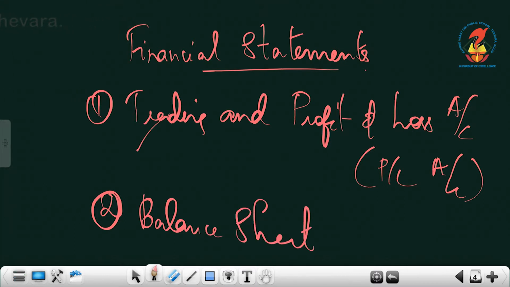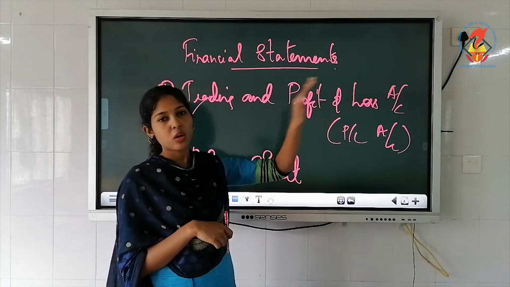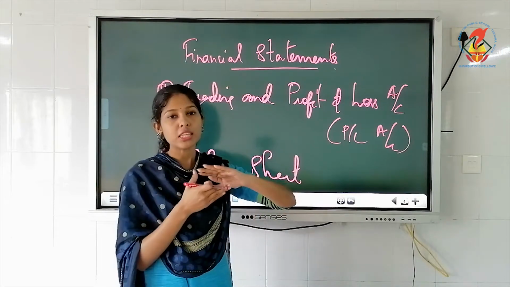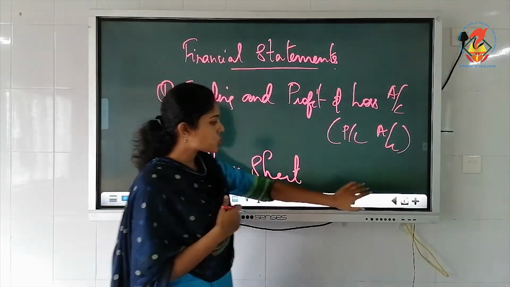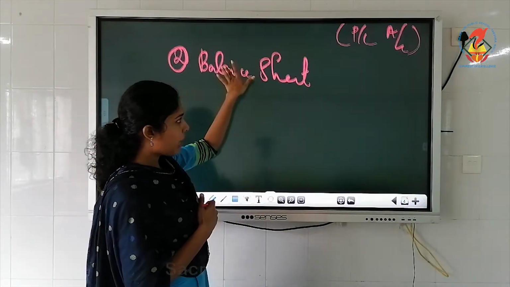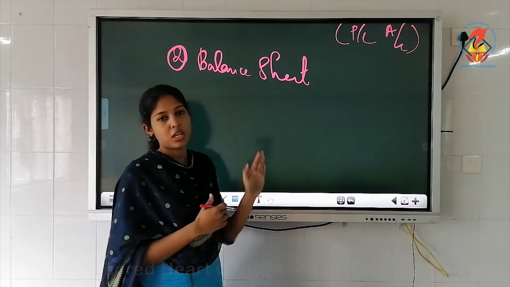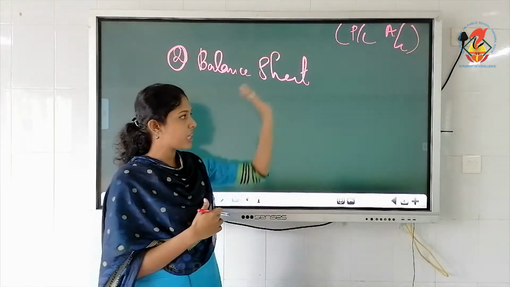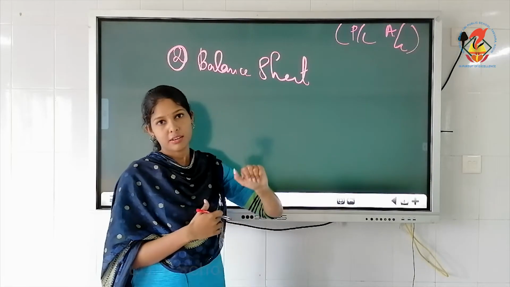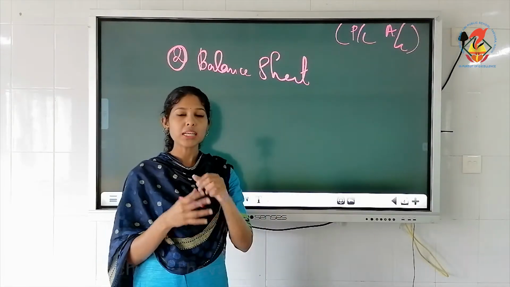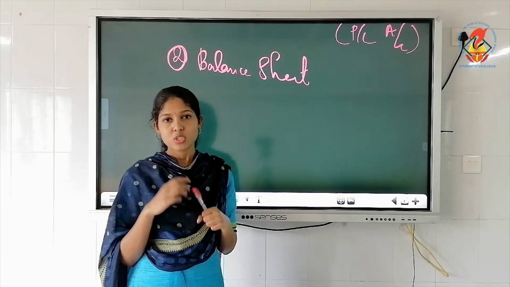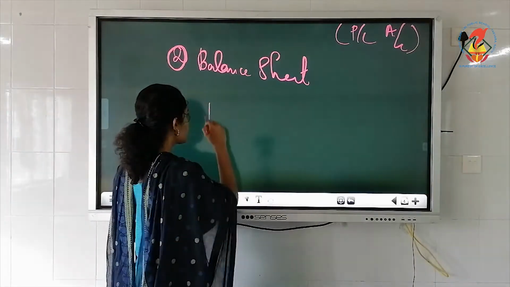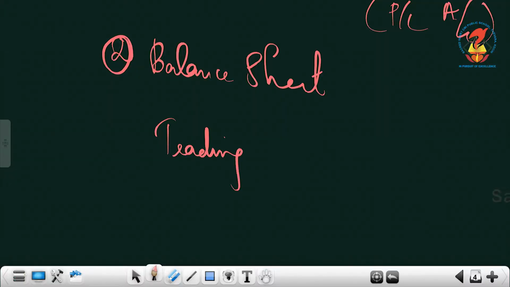So now we will discuss this trading and profit and loss account. Okay, the trading and profit and loss account, actually it is a combined account. You need not separate it into two accounts. This is one single account. Now when you do this trading and profit and loss account, what you have to do first is, as usual, all expenses will be written on the debit side, all incomes will be written on the credit side. But now we have to make a distinction between direct expenses and indirect expenses.